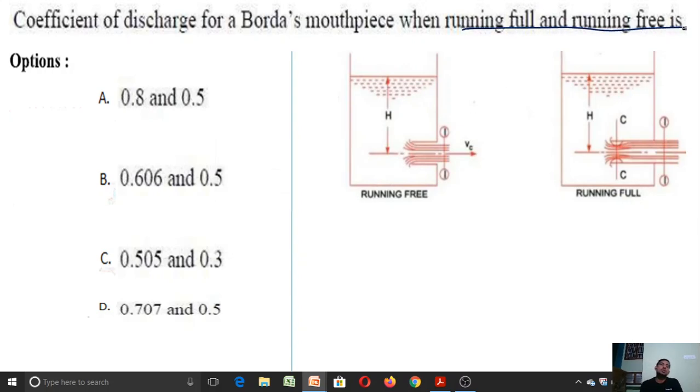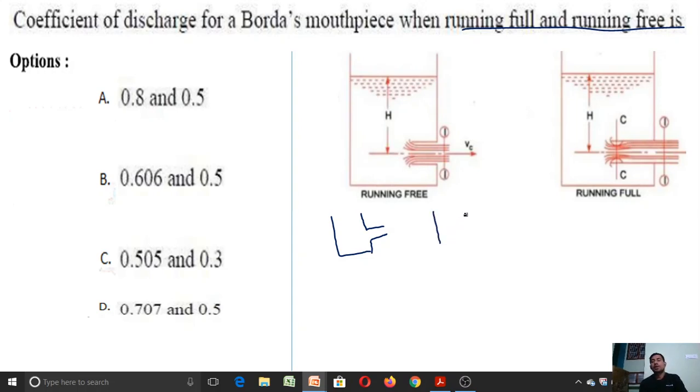So to answer this question, I will explain to you what the mouthpiece is and what Borda's mouthpiece is. So a mouthpiece is simply a small piece of pipe connected to the tank at the side or a bottom. This is a side or a bottom. This is what a mouthpiece is, right? And here we have another kind of mouthpiece, that is internal mouthpiece.